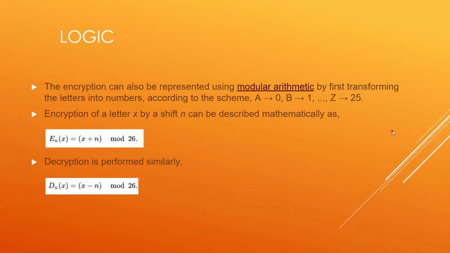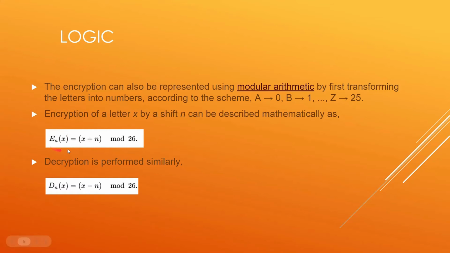Now let's quickly jump to the logic part. Here in this Caesar cipher, we use simple modular arithmetic. That is, either we are adding the shift or we are subtracting the shift. This is the logic behind encryption. Encryption is converting plain text to ciphertext, right? And decryption is the opposite, that is, converting from ciphertext to plain text.